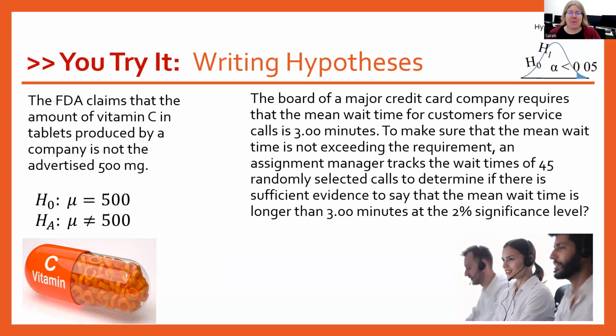Last one. The board of a major credit card company requires that the mean wait time for customers for service calls is 3 minutes. To make sure that the mean wait time is not exceeding the requirement, an assignment manager tracks the wait times of 45 randomly selected calls to determine if there is sufficient evidence to say that the mean wait time is longer than 3 minutes at the 2% significance level. So that bar that they're setting there, that 3 minutes, is going to be our null hypothesis. So I have mu is equal to 3. And then my alternative, they're wanting to make sure that they aren't on the phone longer than that. So our alternative here is that mu is greater than 3.